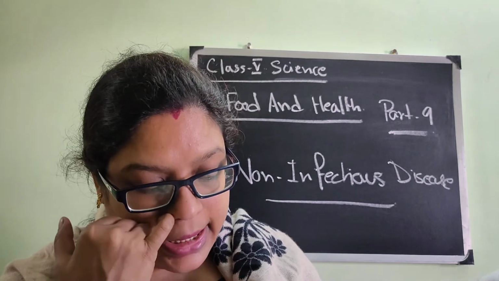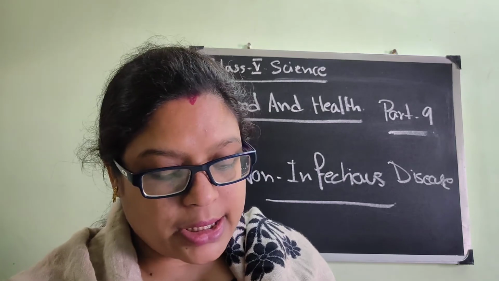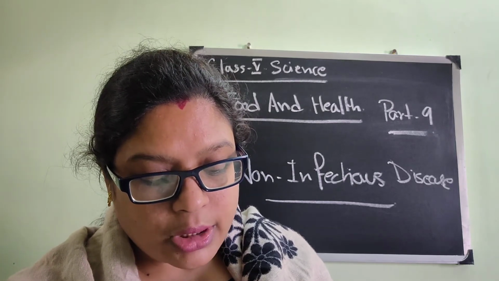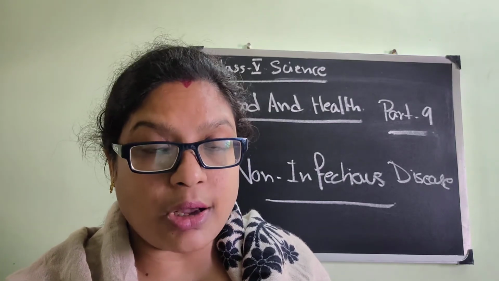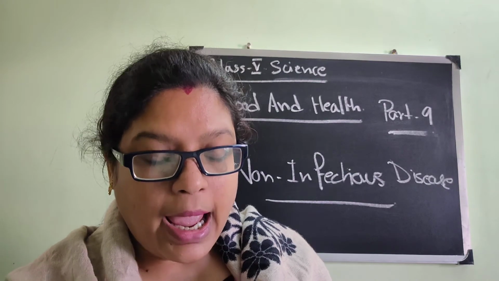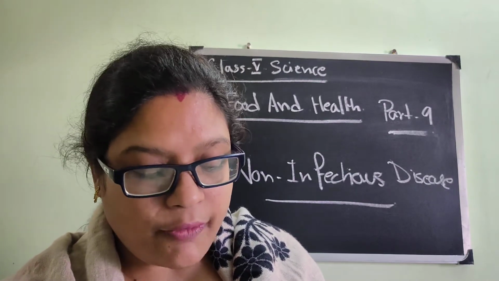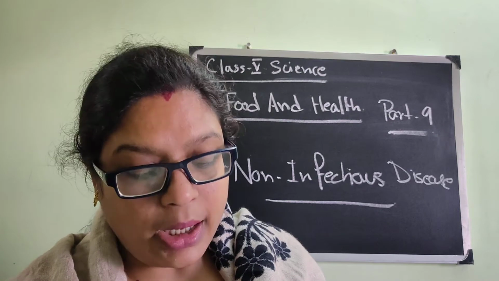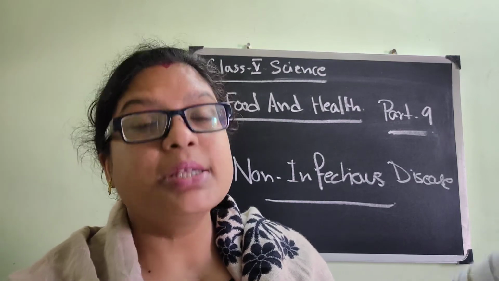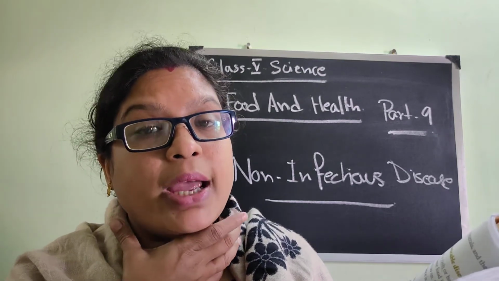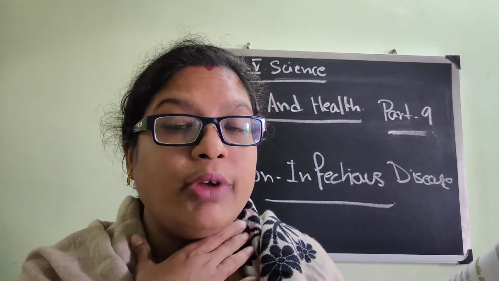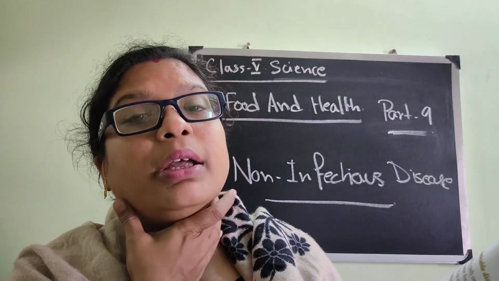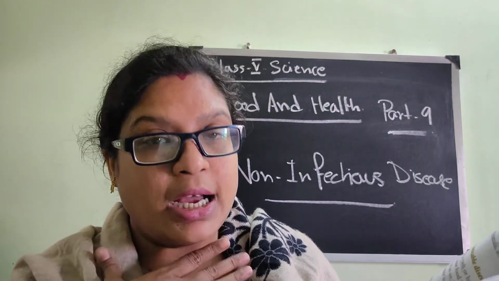And finally, iodine, seafood, iodized salt, which controls growth and body activities. Iodine is also important for our body. And if there is a deficiency of iodine, what will happen? It will cause goiter. It means this region starts to swell. Swell means phule jawa, in Bengali we call it phule jawa. Or the place will enlarge, isn't it?